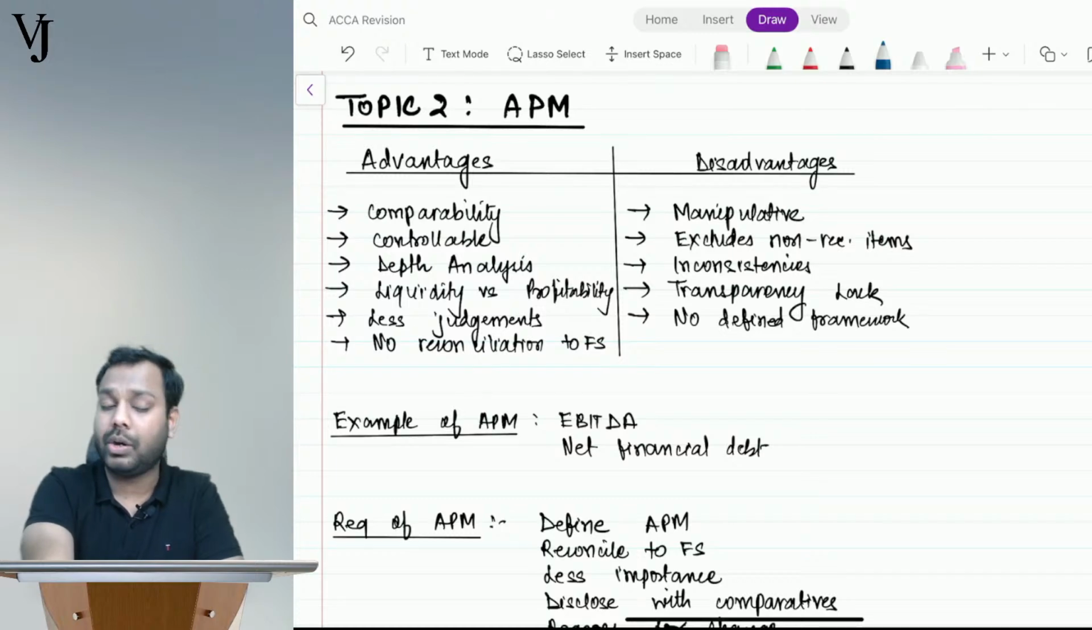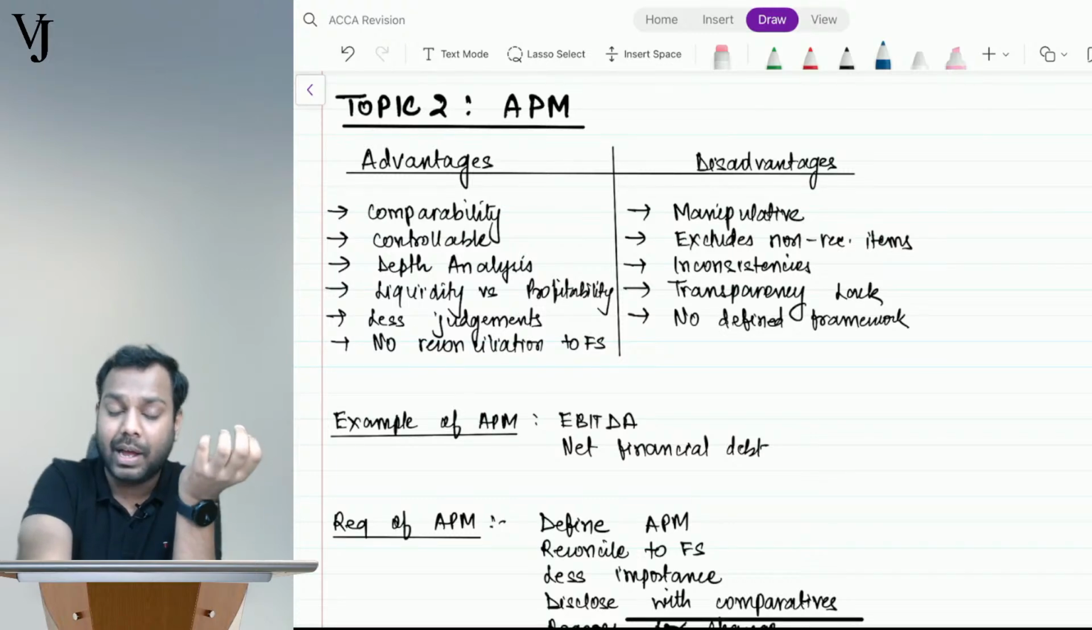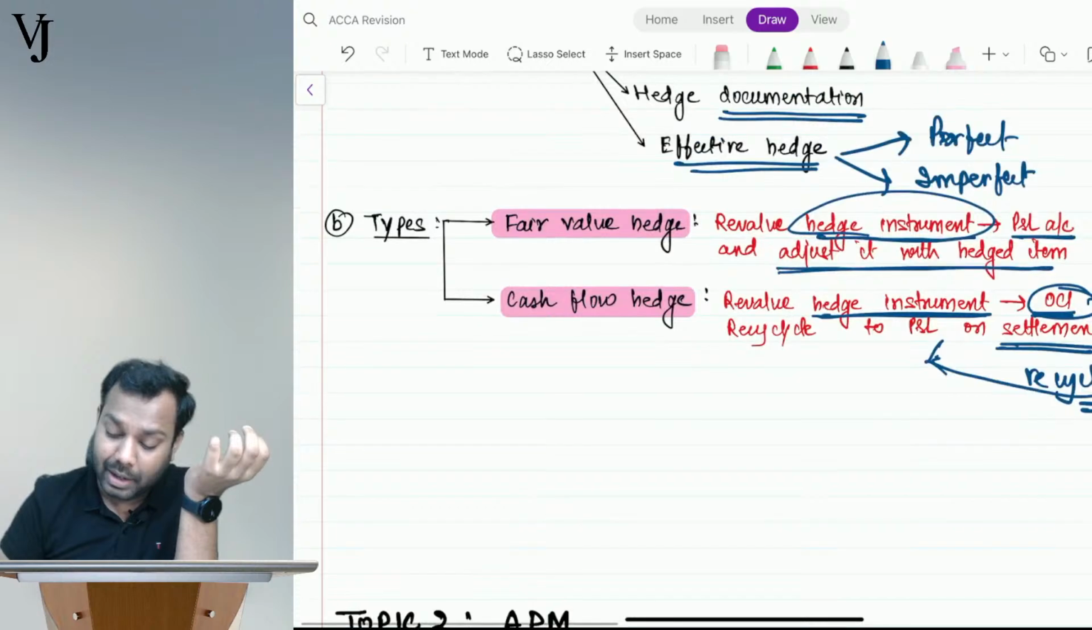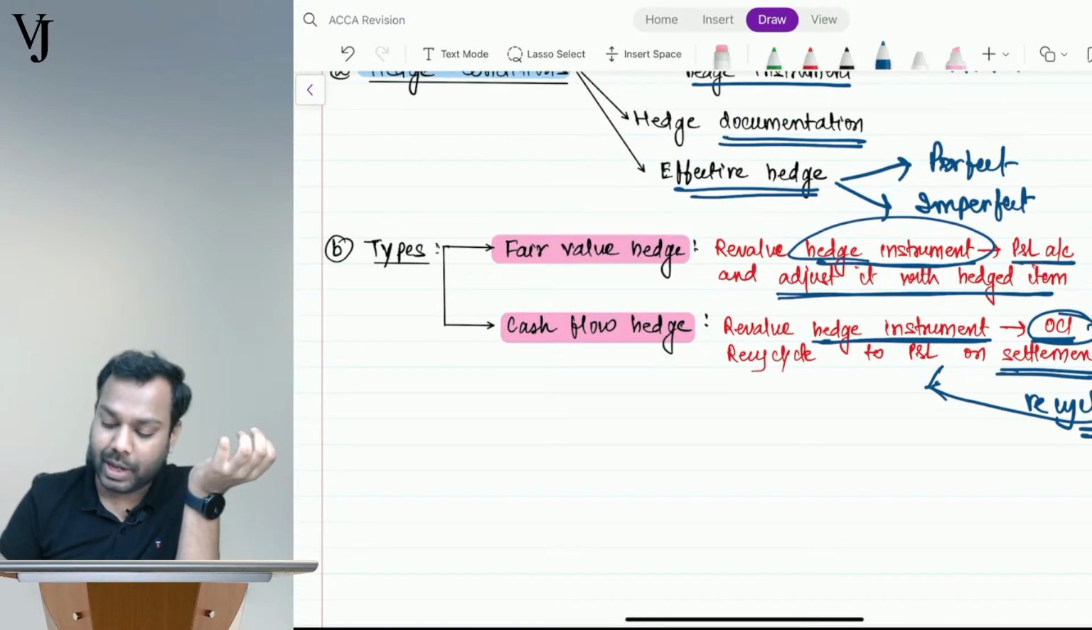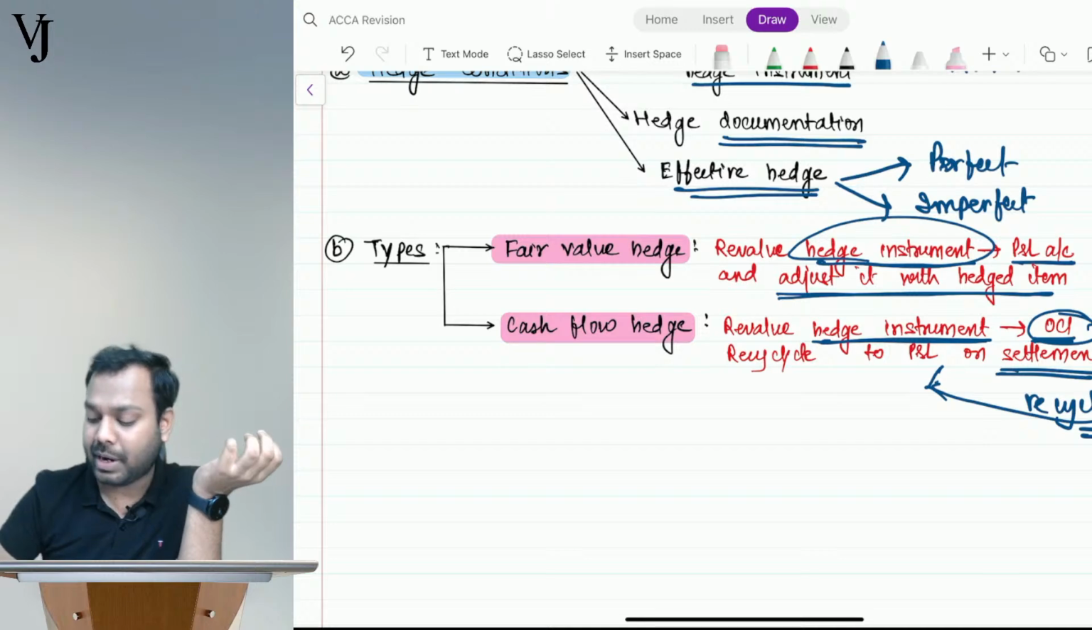No, Vishaka, in the cash flow hedge, we will transfer the gain or loss in the hedge instrument to OCI, and I will then transfer it to P&L on recycling. Whenever it is settled, I will transfer it to P&L.